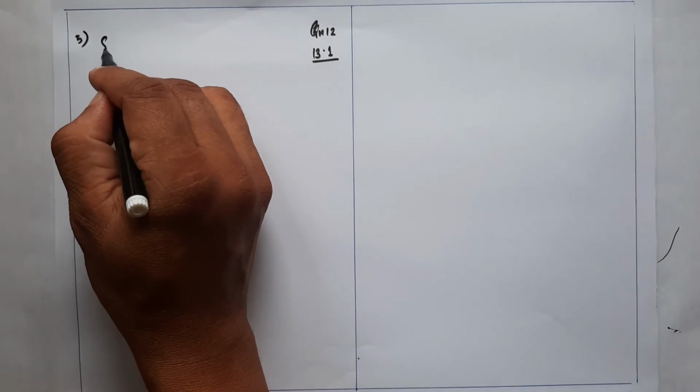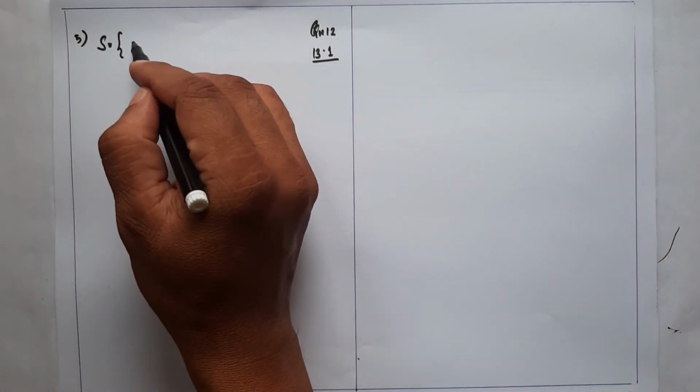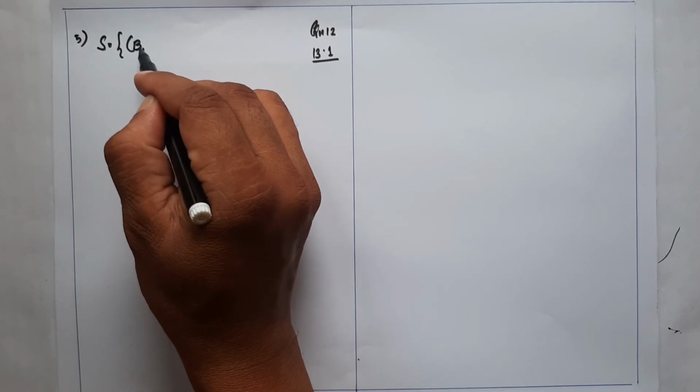Here the sample space contains the elements: assume that each born child is equally likely to be a boy or a girl, and a family has two children. The possible elements are two boys, two girls, or one boy and one girl. Suppose we consider the first element BB.